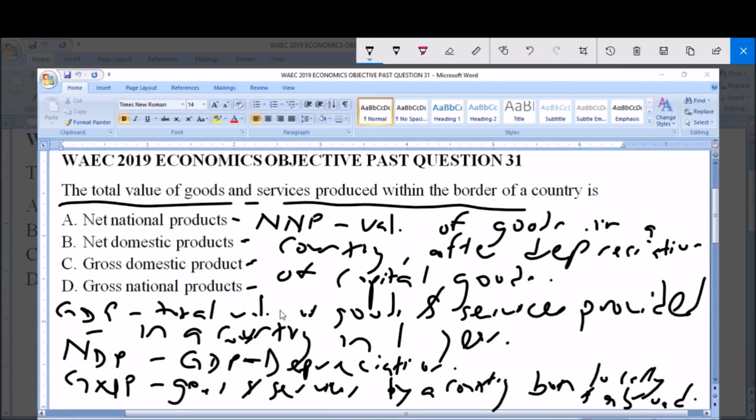Now, from the definitions we have given, we see that the closest to the definition given to us in the question is option C, gross domestic product, GDP, which is the total value of goods produced and services provided in a country within the borders of a country. So that is C, gross domestic product, our answer.